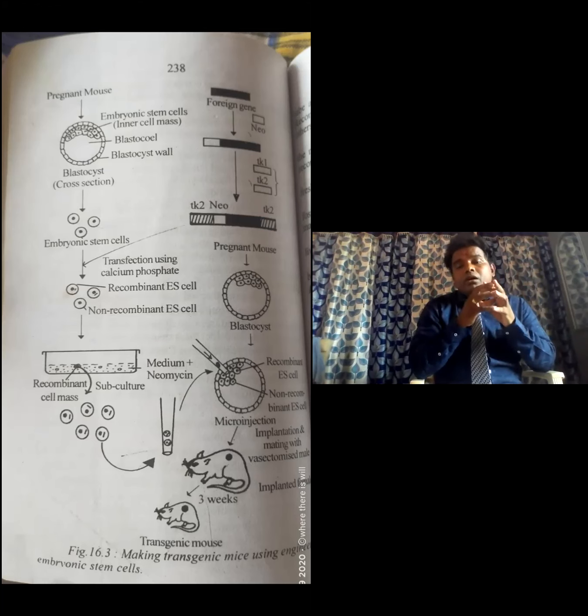During pregnancy the embryo is formed, that is, we choose a blastocyst. In the blastocyst, blastomeres are already there, and the blastomeres develop into an embryonic stem cell mass. The embryonic stem cells are isolated from the blastocyst and kept aside in the lab, and we choose a foreign gene.